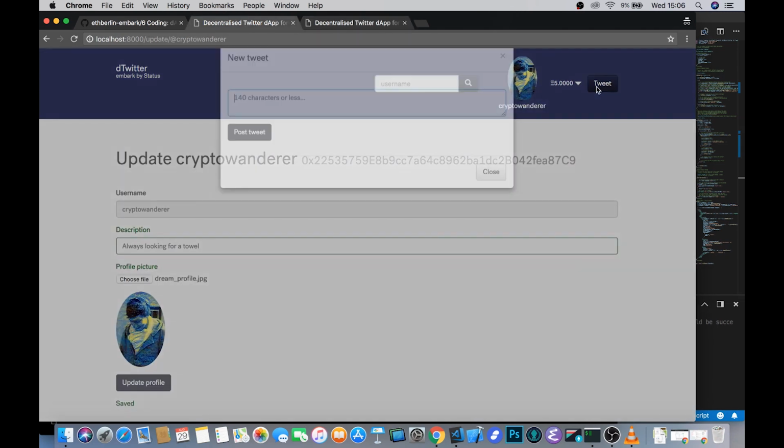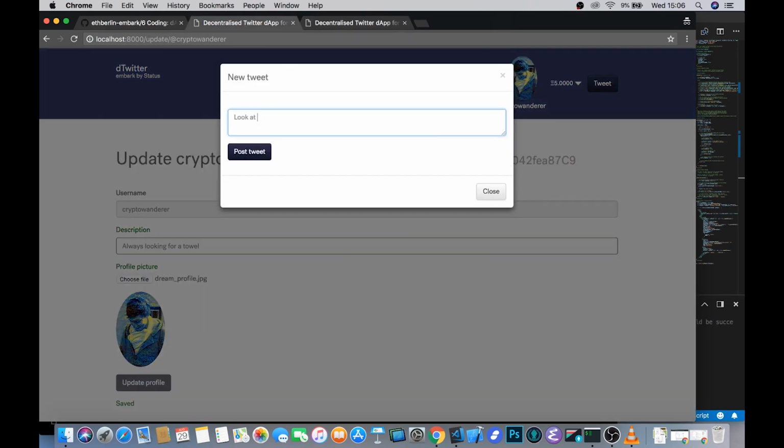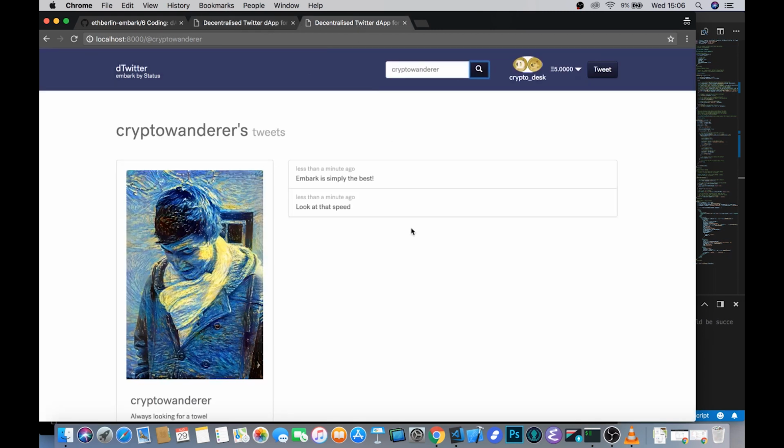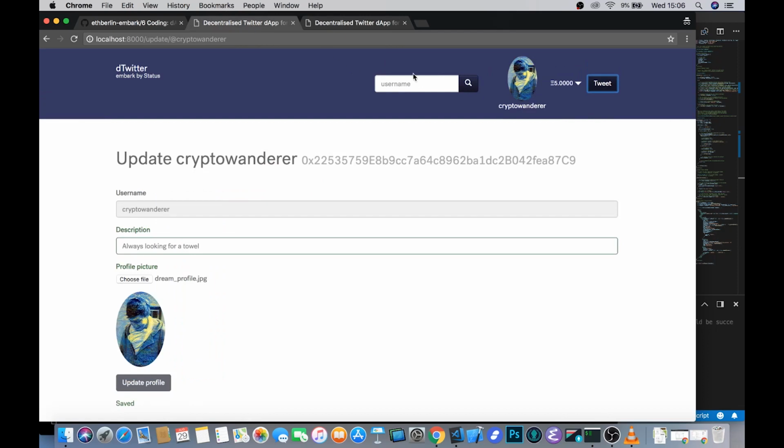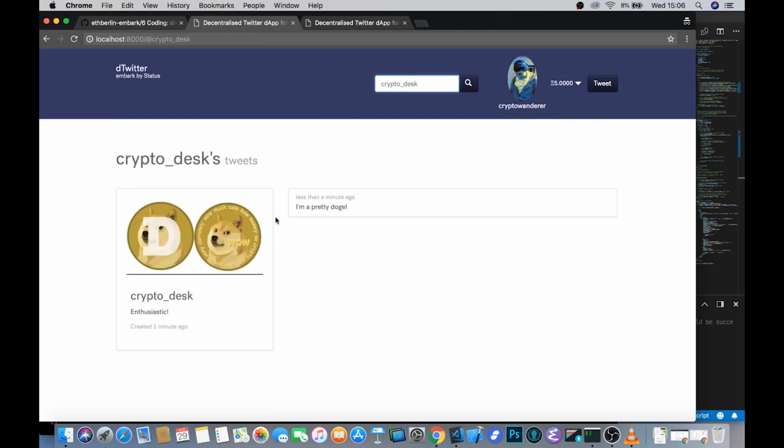So let's do another tweet. And it should appear in real time as you go along. And it should also work in reverse, obviously. If I come here and search for this, there we go. Everything working as we expect it to.